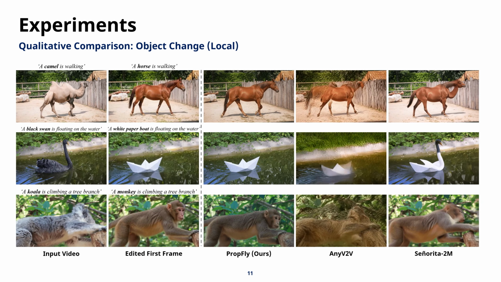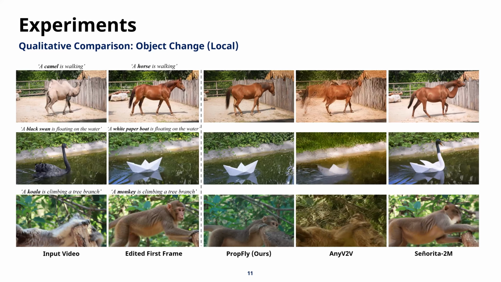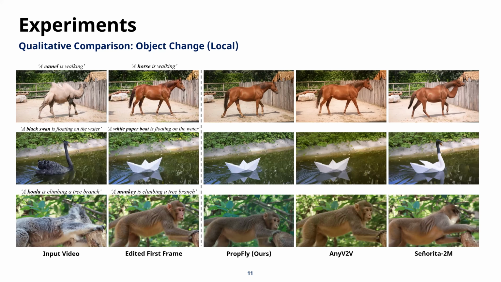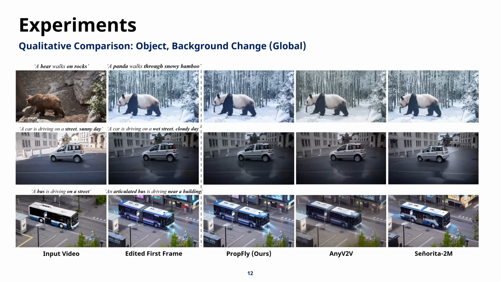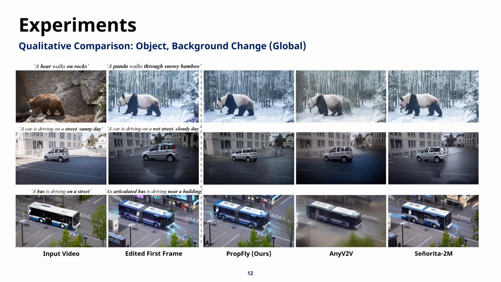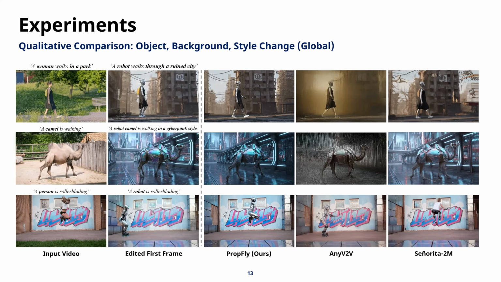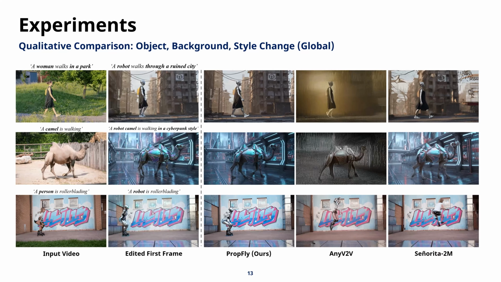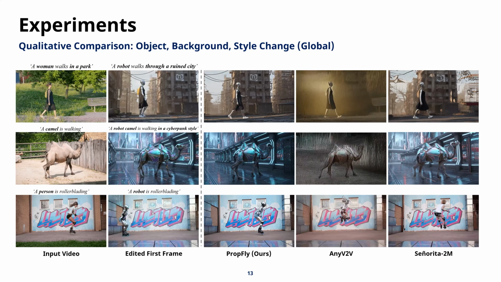The qualitative results clearly demonstrate PropFly's superiority across various editing tasks. For local object changes, like turning a camel into a horse or a black swan into a paper boat, our model maintains sharp details and smooth motion. When it comes to global background and object changes, such as transforming a bear into a panda in a snowy bamboo forest, PropFly preserves the original movement while applying realistic environmental effects. We even excel at complex style transfers, like turning a walking person into a robot in a ruined city or creating a cyberpunk-style camel. Compared to methods like AnyV2V and Senorita-2M, our approach shows significantly better